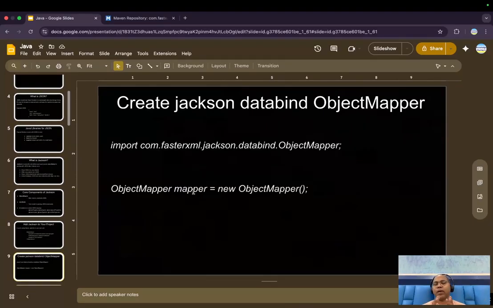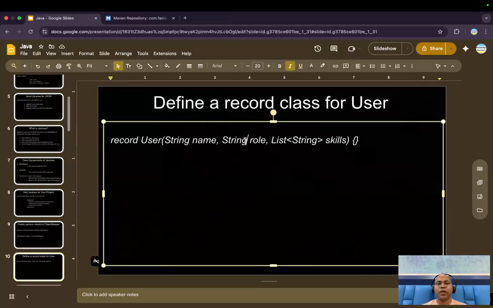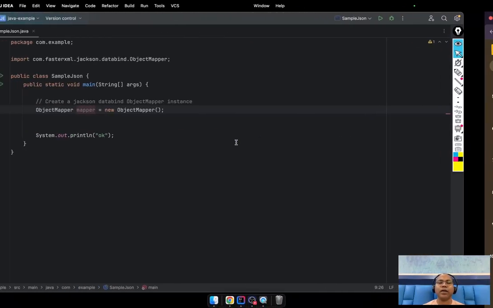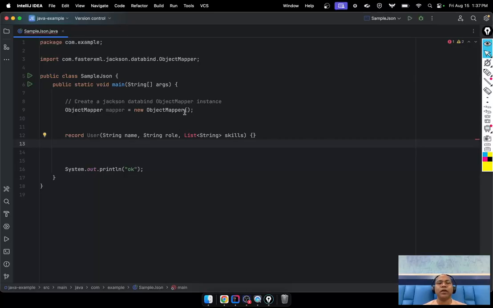Now you have created the mapper object. Let's say in a Java application you have a Java object and you want to convert it to JSON. So first, let's define any Java object. You can create any Java class or record. Let me create one simply.